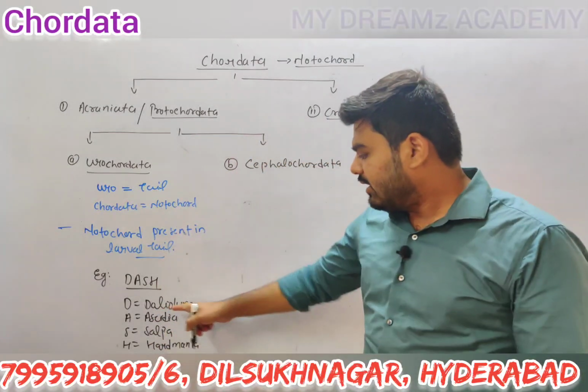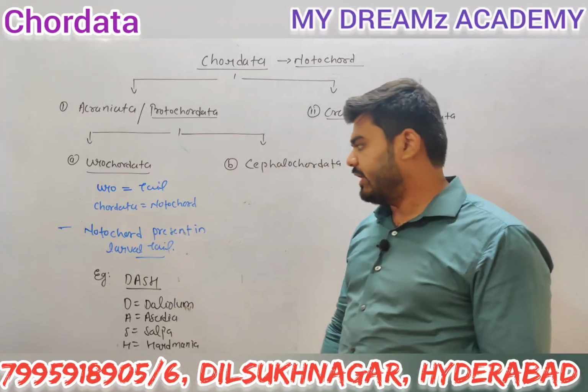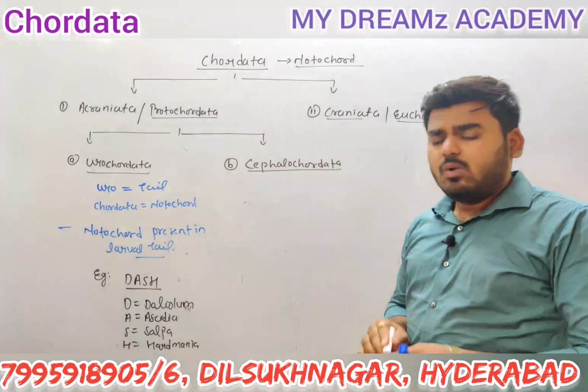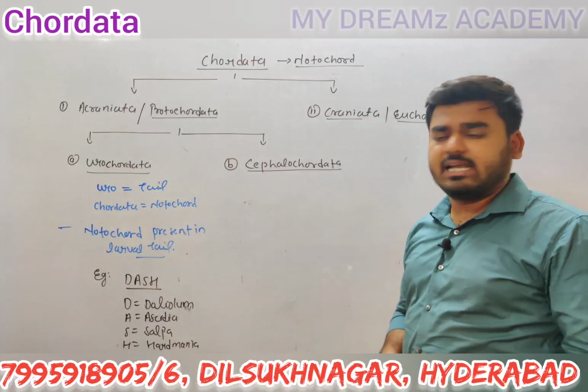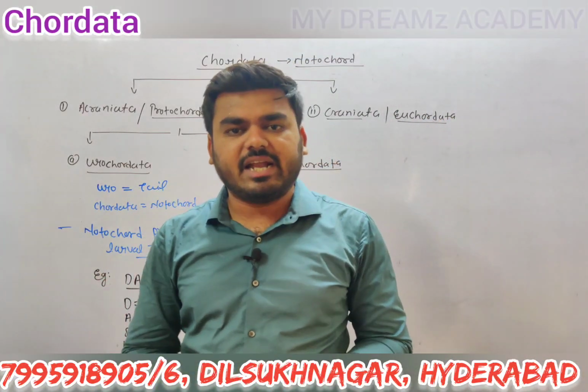Examples: Doliolum, Ascidia, Salpa and Herdmania. Now next is Cephalochordata. What is the meaning of Cephalochordata? Cephalo means head region.